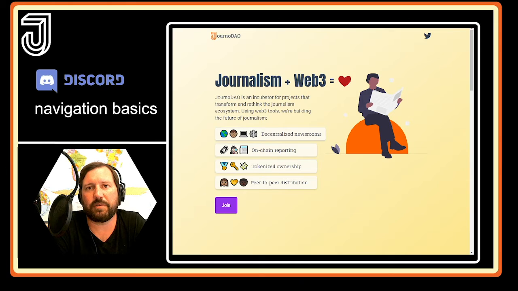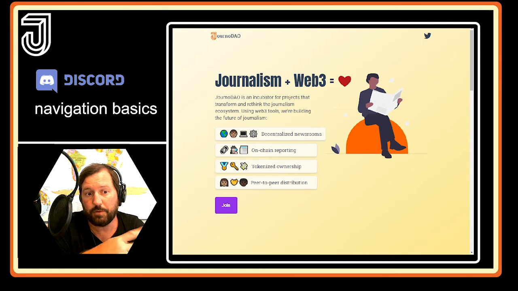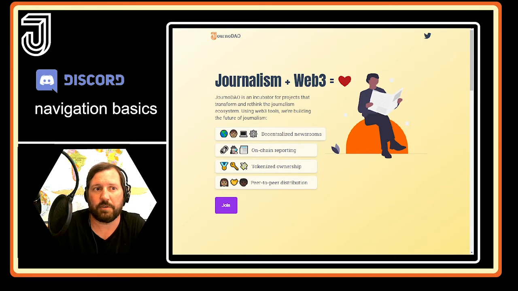If you're here, you're interested in how journalism and Web3 intersect. JournoDAO is an incubator for projects that transform and rethink the journalism ecosystem. Using Web3 tools, we're building the future of journalism through decentralized newsrooms, on-chain reporting, tokenized ownership, and peer-to-peer distribution.